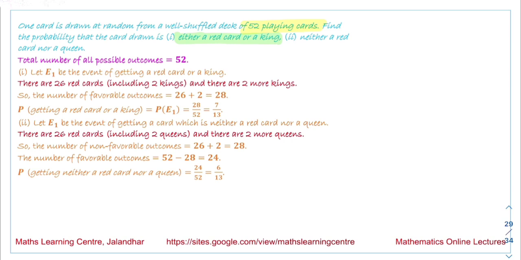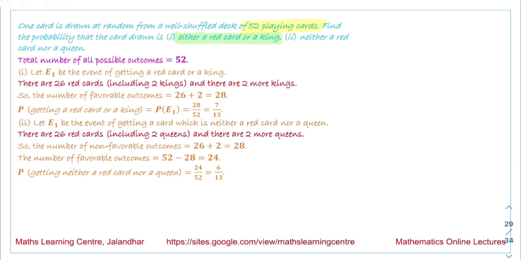Now the last part is a queen. So we have removed two queens. The total number of queens we have is 4. We have removed two queens, so the remaining queens we have is 4 minus 2, which is equal to 2. The total number of outcomes is 48. So the probability we have is 2 by 48, that is equal to 1 by 24. So this is the probability of getting a queen.